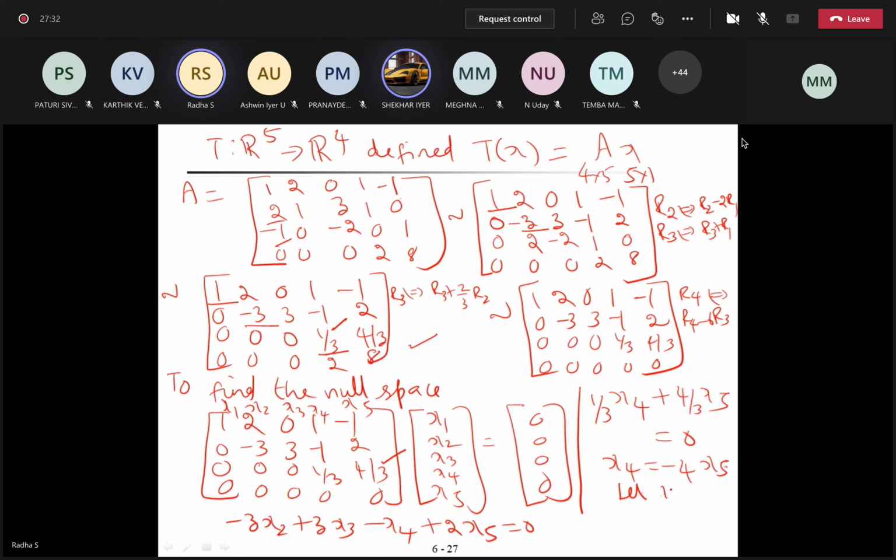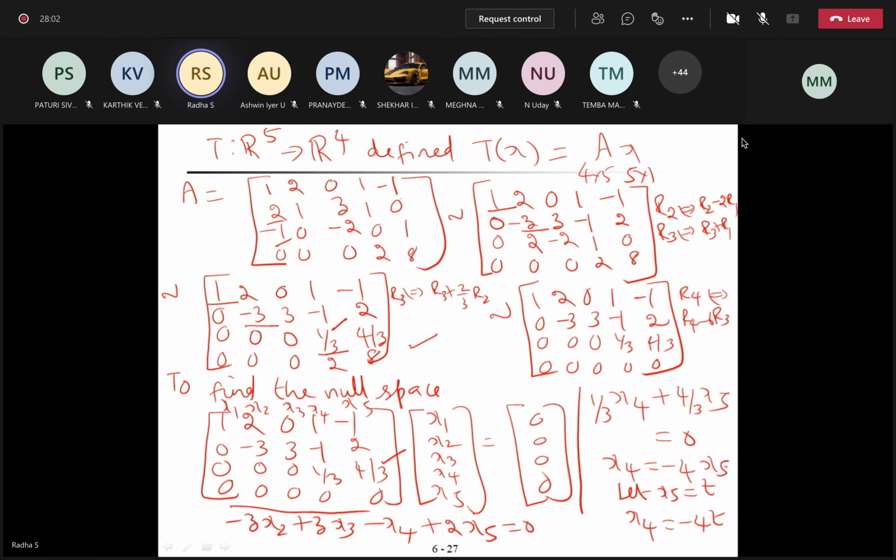Ma'am, how 3? Ma'am, there are 4 variables. x5 is 0 and non-zero are 4. x5 is not 0. The last equation is 0 into x1, 0 into x2 plus 0.